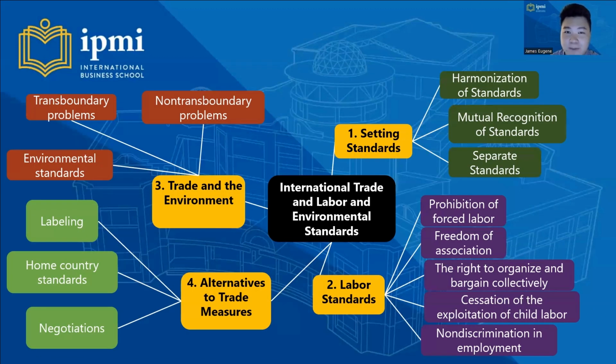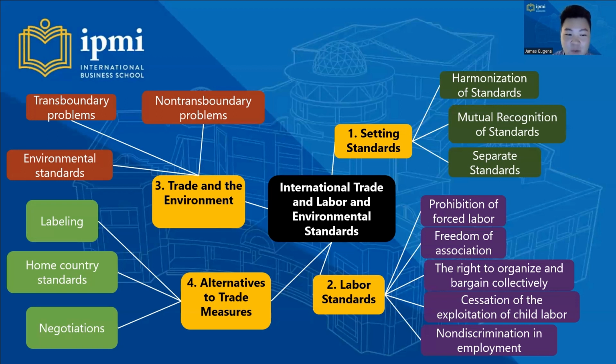So let's get into part 1 of the mind mapping, that is international trade and labor and environmental standards. Number 1 is setting standards, that consists of harmonization of standards, mutual recognition of standards, and separate standards. Number 2, labor standards, that consist of prohibition of forced labor, freedom of association, the right to organize and bargain collectively, cessation of the exploitation of child labor, and non-discrimination in employment.